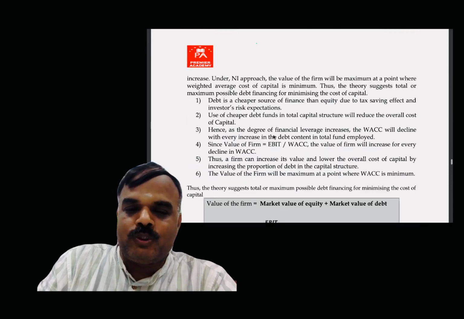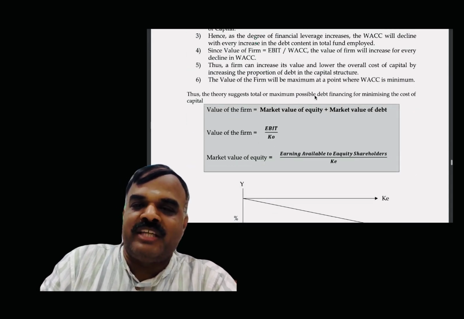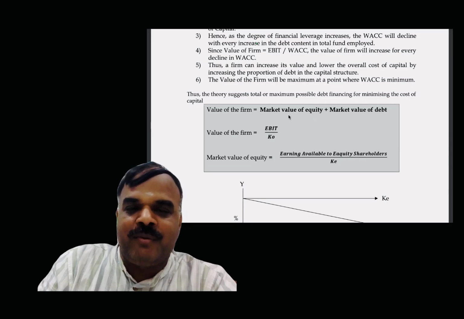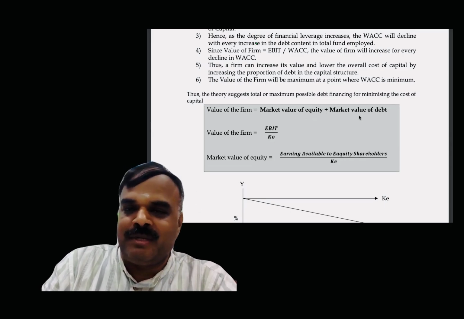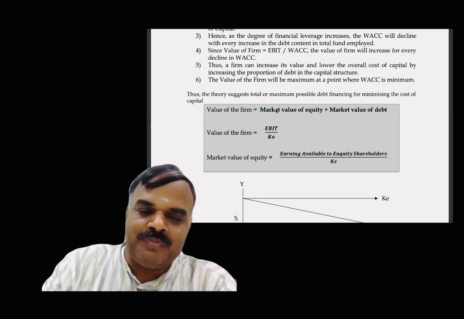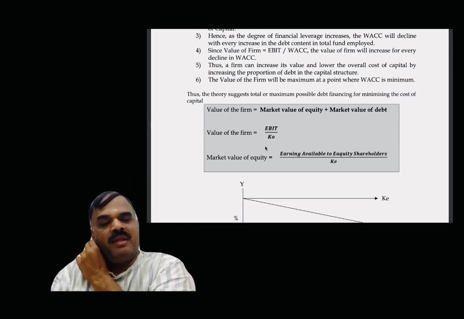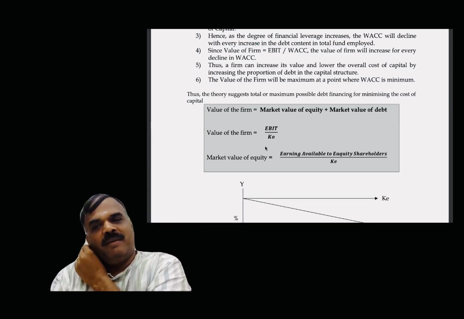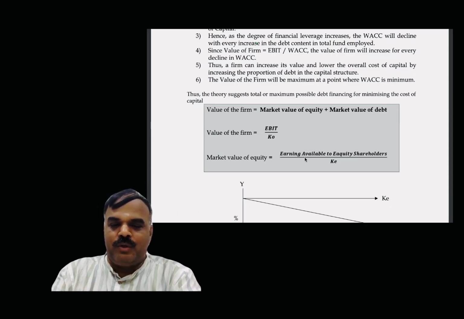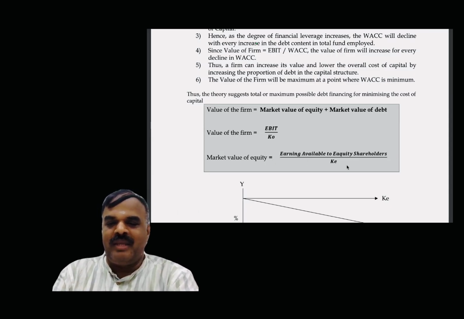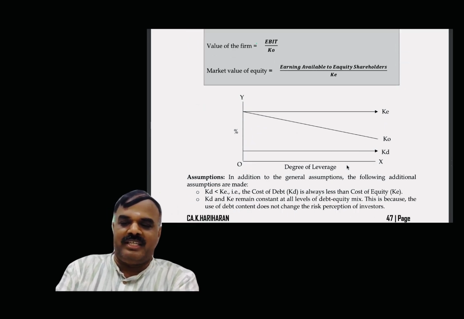Net income approach. The method of the net income approach, we solved various problems. Value of the firm is equal to market value of equity plus market value of debt. The alternative formula: value of the firm equals EBIT divided by the overall cost of capital, the weighted average cost of capital, KO. Market value of equity equals earnings available to equity shareholders divided by KE. If you can remember this chart, you can understand.